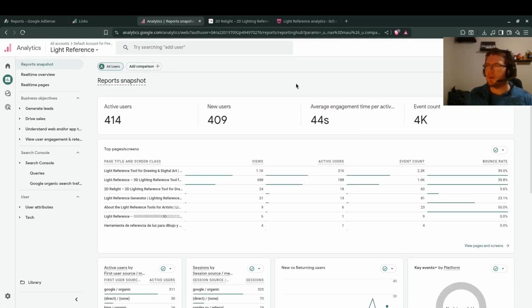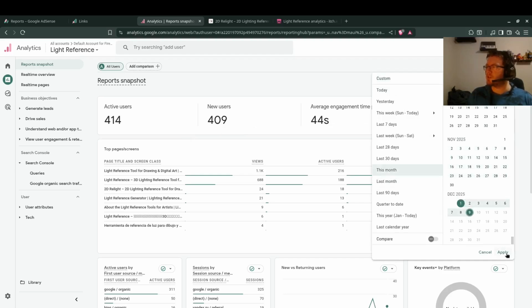After pushing out a good amount of updates, November did look much better. I got about 13 additional seconds of average engagement time and almost doubled the event counter, while gaining about an additional 100 or so active users. But lastly, I did want to go through this month's numbers thus far.